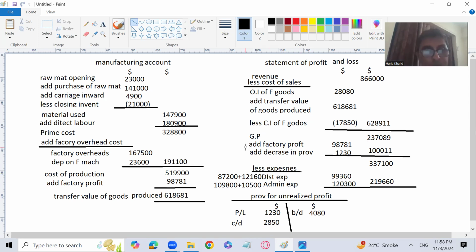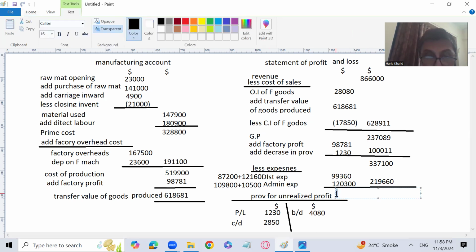Now I'm going to write the profit over here. That is going to be the profit before interest, before finance cost. I don't have the space actually. So 337,100 minus 219,660, 117,440 is the profit.